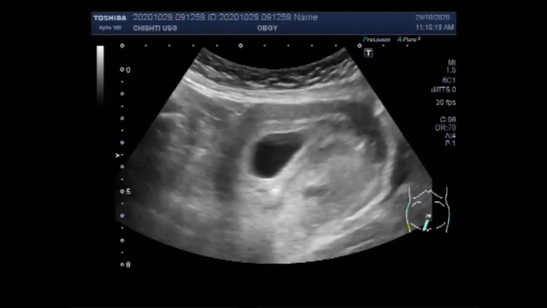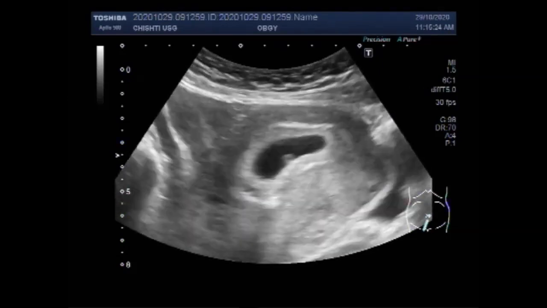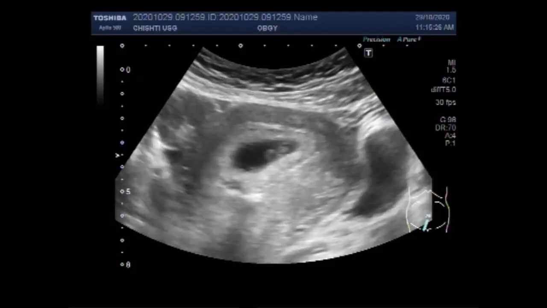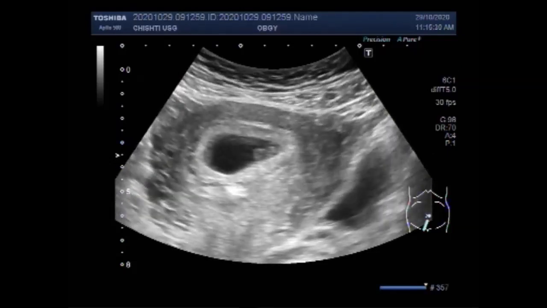Now you can see the gestation sac and a small umbilical vesicle. Now you can see a small fetal pole as well. This is the umbilical vesicle.